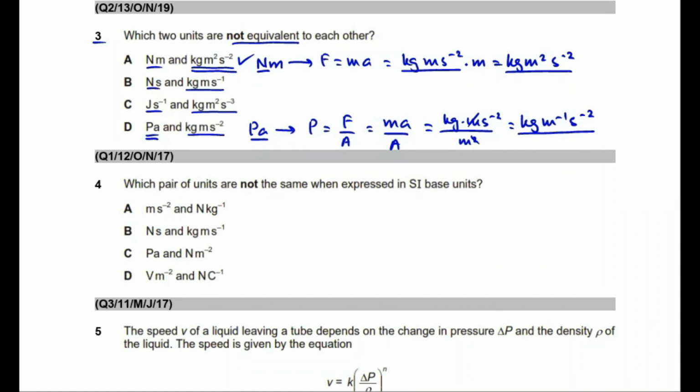And note that they are not the same as these SI base units. These SI base units are kilogram meter per second squared, and these SI base units are kilogram per meter per second squared. So students, Pascal is not equivalent to kilogram meter per second squared. D is the correct option.